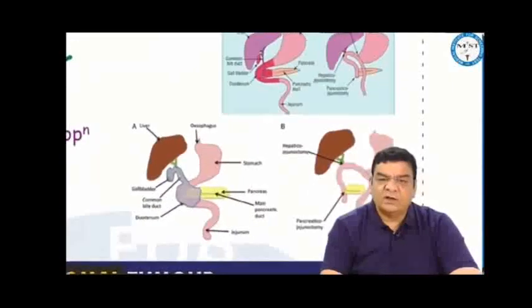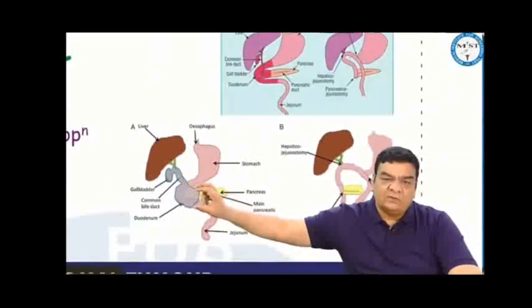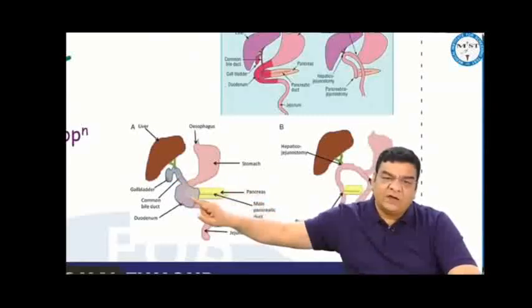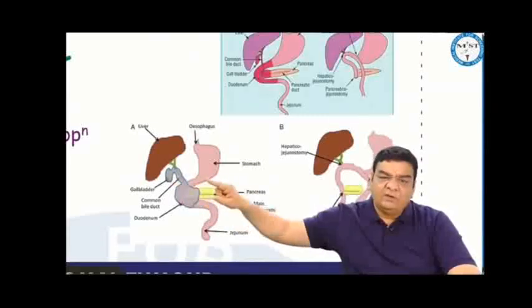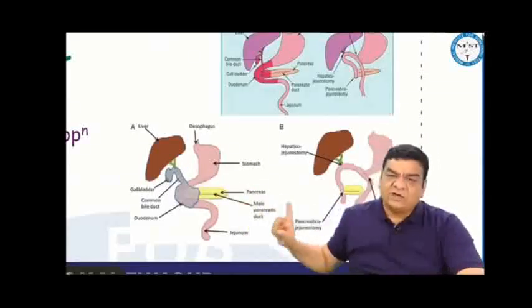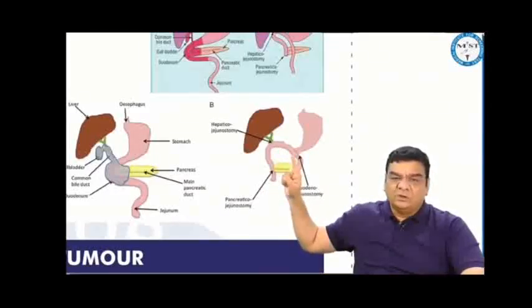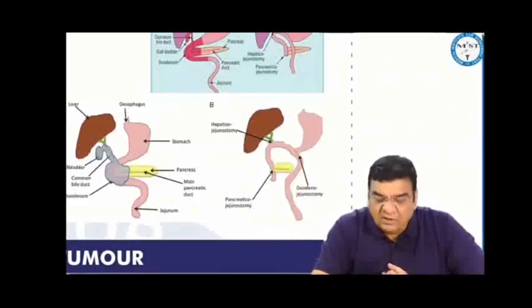and in surgery we have to remove the tumor with a nice margin. So we can remove this shaded area: the head of the pancreas, the duodenum, the common hepatic duct, the common bile duct, and the gallbladder. Once we remove these, we'll be left with the body of the pancreas with the pancreatic duct, the pylorus of the stomach, and the common hepatic duct here. So we just connect the jejunum with all three. We do a pancreaticojejunostomy, hepaticojejunostomy, and duodenojejunostomy. So this is the pylorus preserving pancreaticoduodenectomy, which is the treatment of choice now.